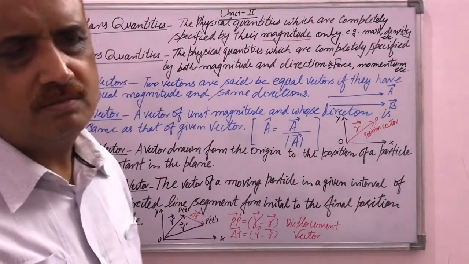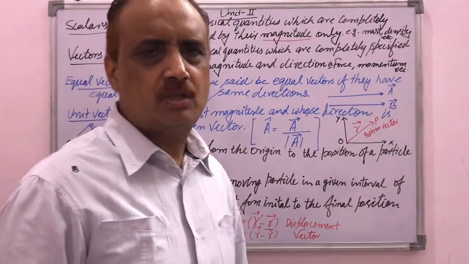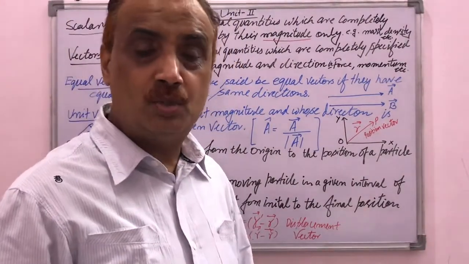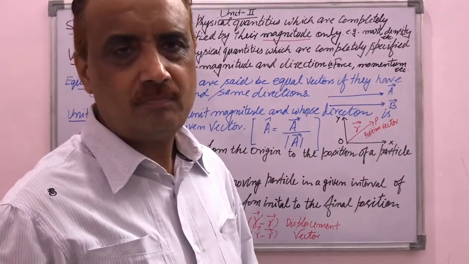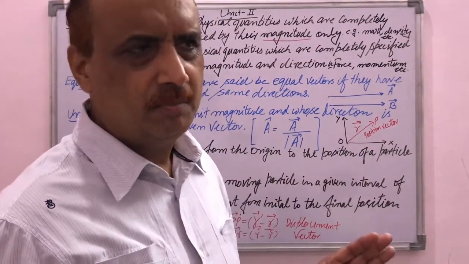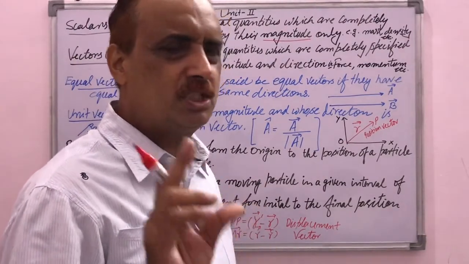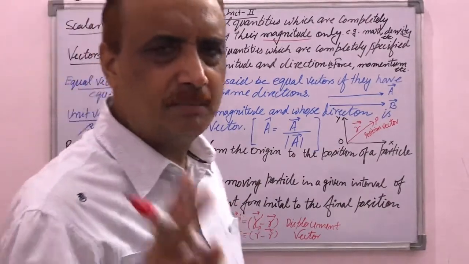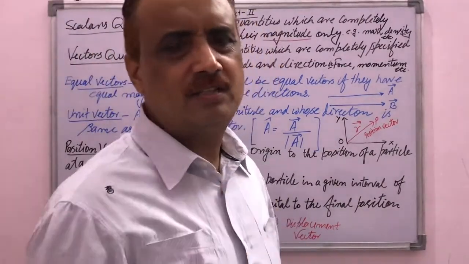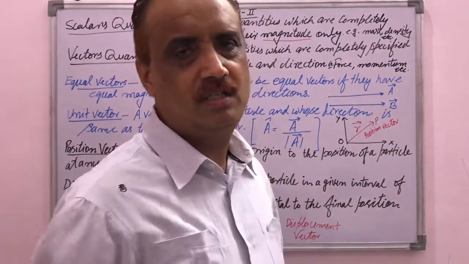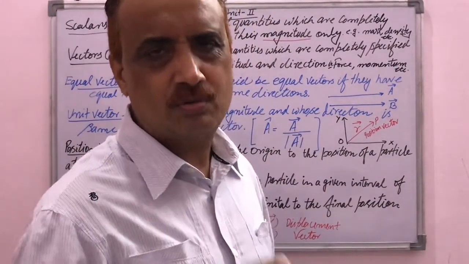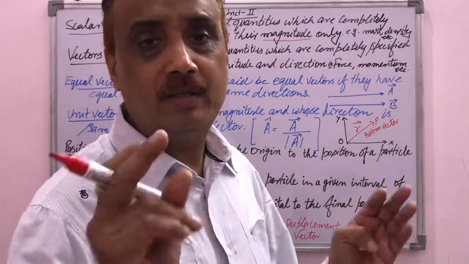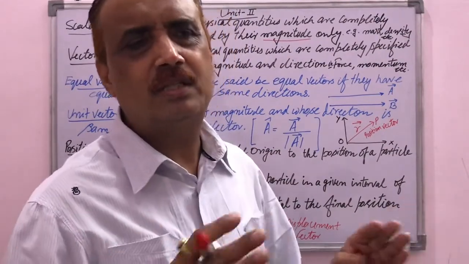Vector quantities means such physical quantities which can be specified by both magnitude and direction are called vector quantities. Vector quantities can be specified with the help of two factors. One factor is that the magnitude is necessary, and the second is that the direction is necessary. For example, velocity, force, acceleration, torque, momentum, these are the vector quantities.